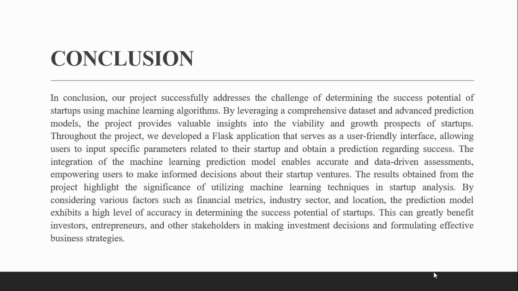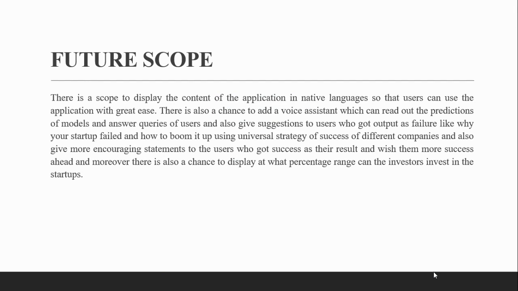It would definitely be a project which is very useful for investors, allowing them to allocate their resources more strategically. Business people, on the other hand, can utilize the model to evaluate potential partnerships or collaboration with the startup. For the future scope, in our project our model just predicted yes or no, that is whether it gives profit or loss. But in the future we can even predict at what range the success would be possible, the percentage range, and how much the investors can invest in the startups.